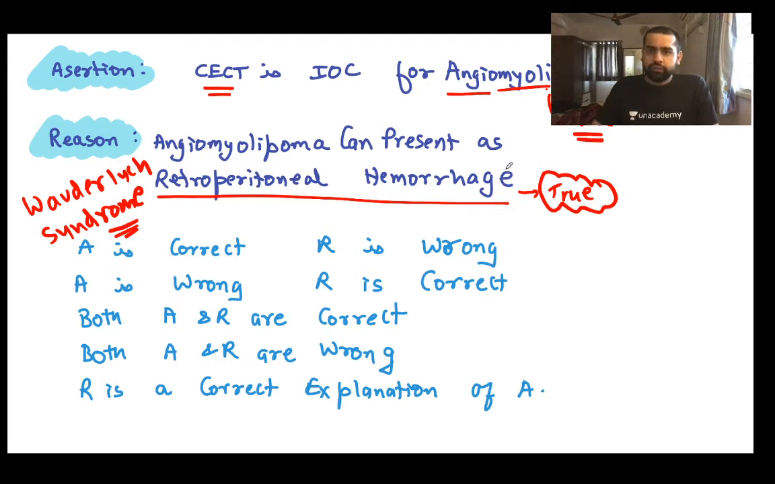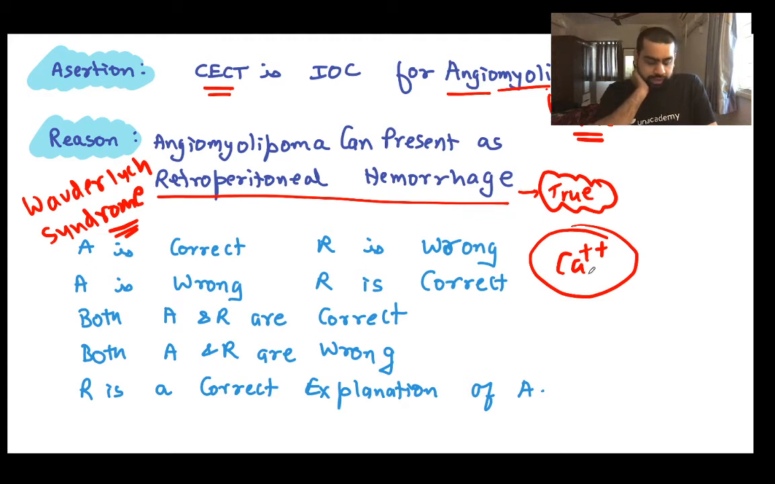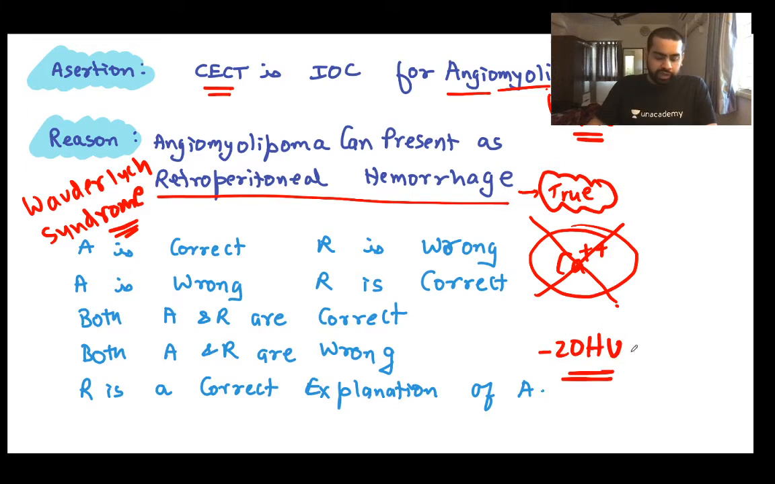Now, another important thing with this is, what about the calcification? Do you get any calcification in angiomyolipoma? Please understand, if you do a CT scan in angiomyolipoma, calcification is characteristically absent. And what about the fat density? Because it has fat inside it, the characteristic fat density which we get in angiomyolipoma is negative 20 Hounsfield units. So minus 20 Hounsfield units is the fat density which you get in this.